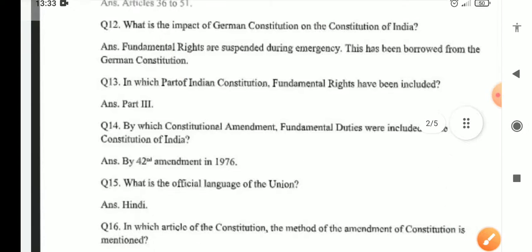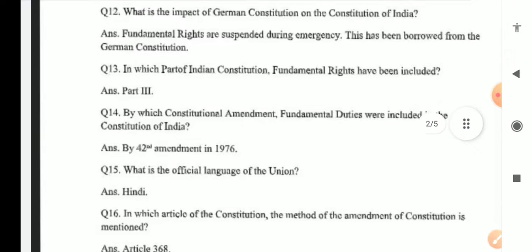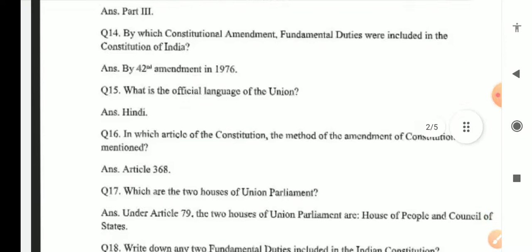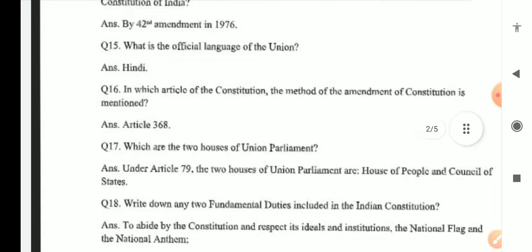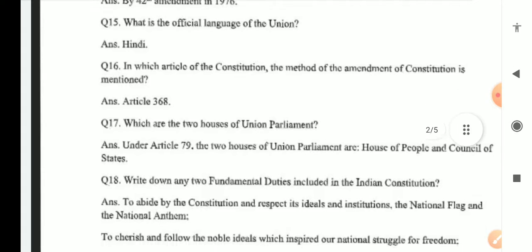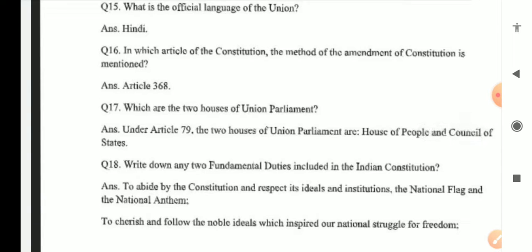In which part of Indian Constitution have fundamental rights been included? It is in Part 3. By which constitutional amendment were fundamental duties included in the Constitution of India? 42nd Amendment in 1976. What is the official language of the Union? Hindi is the official language of the Union. In which article of the Constitution is the method of amendment mentioned? It is Article 368, Part 20.